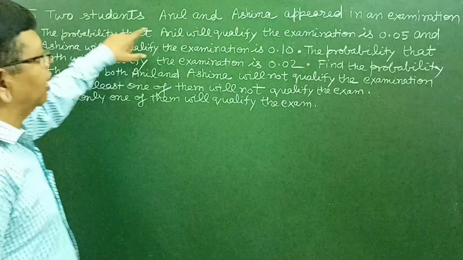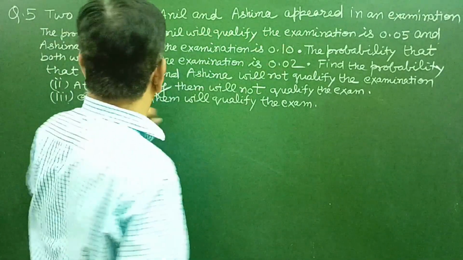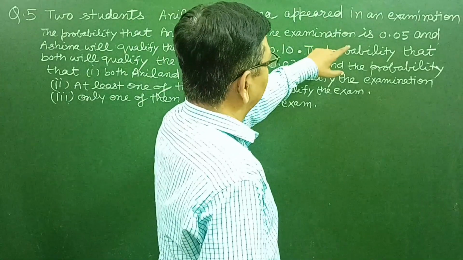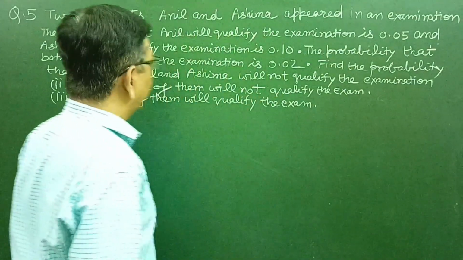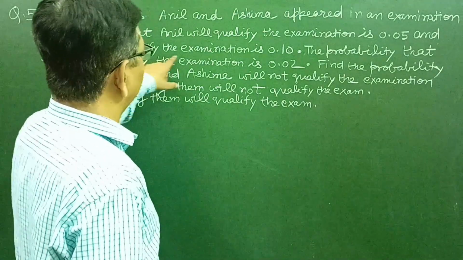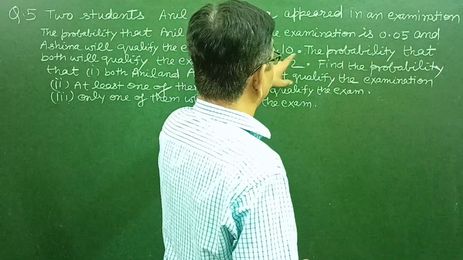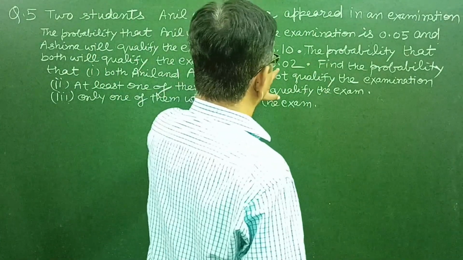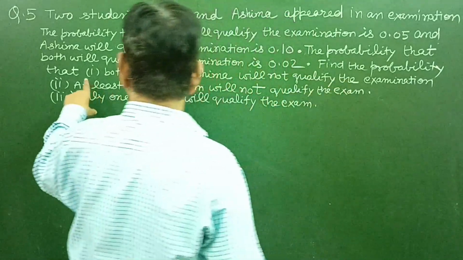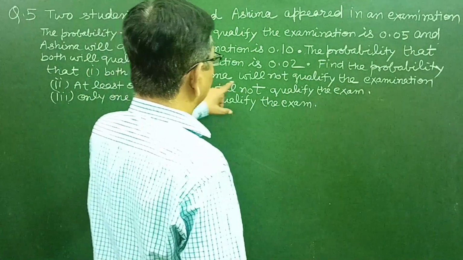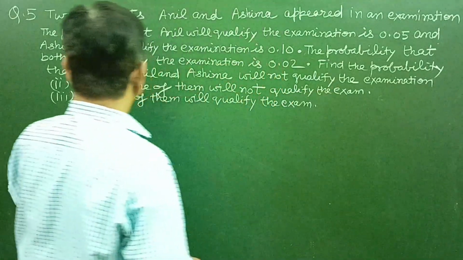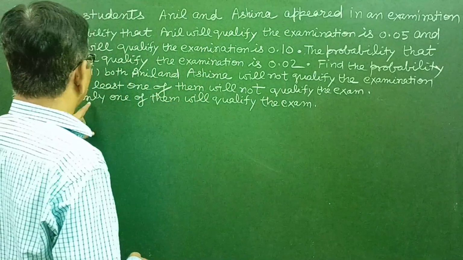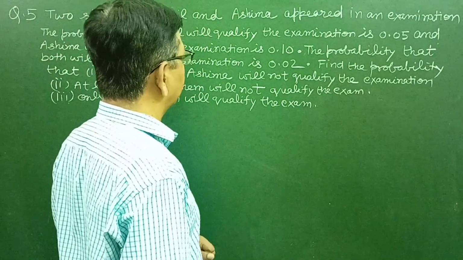Two students, Anil and Ashima, appeared in an examination. The probability that Anil will qualify the examination is 0.05 and that Ashima will qualify the examination is 0.10. The probability that both will qualify the examination is 0.02. Find the probability that both Anil and Ashima will not qualify the examination. Second, at least one of them will not qualify the examination. Third, only one of them will qualify the examination.